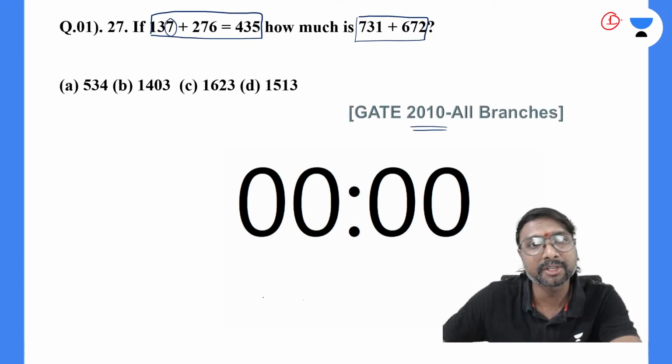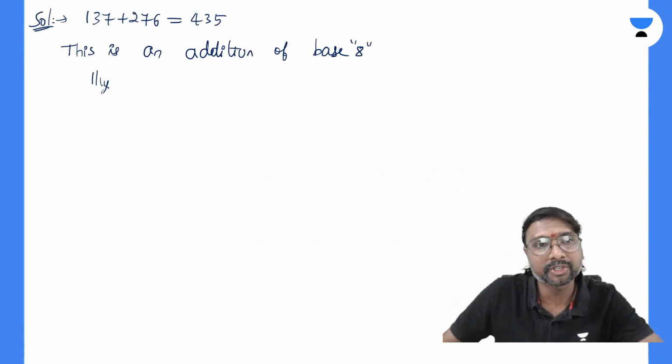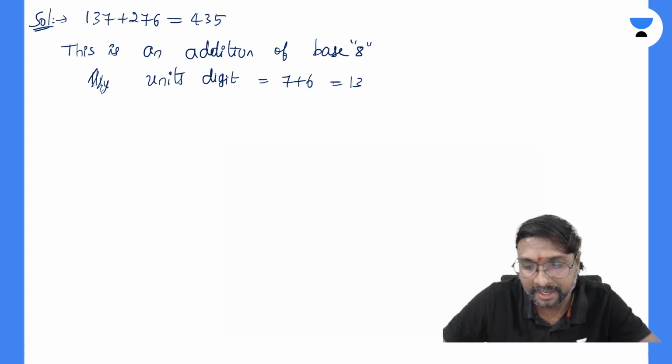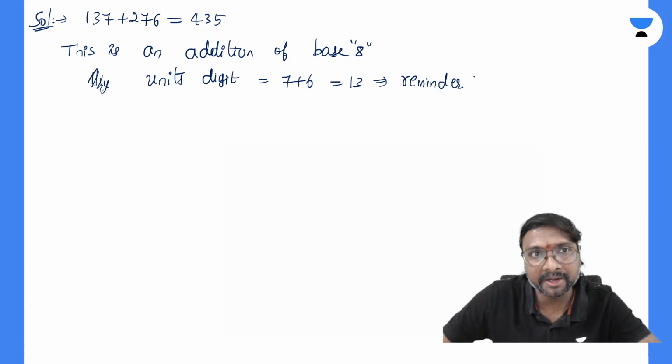So the units digit, if you just observe, this is 7 and this is 6. Take the units digit position: 7 plus 6 is equal to 13, right? So 13. Then next, what is the remainder of this 13 by 8?